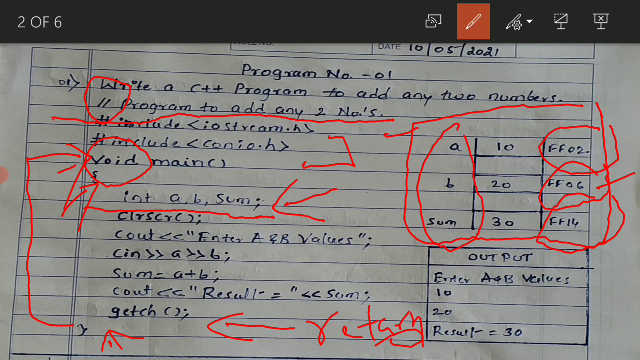After the variable declaration, we'll come to the program. Our next statement is CLR SCR. CLR SCR is not mandatory. You can have it in the program or you can avoid it. We write this function, clear screen, CLR SCR function is a clear screen function. We write this function to clear our output screen.